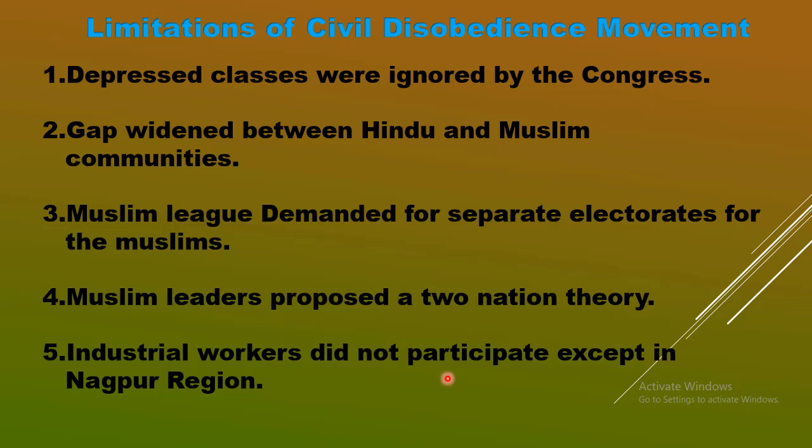Because of the industrialists' participation, Congress did not like to take the demands of the workers as part of the movement. That's why the industrial workers felt that they were not taken into consideration, they were not given importance by the Congress. So a large number of industrial workers did not participate in the civil disobedience movement.